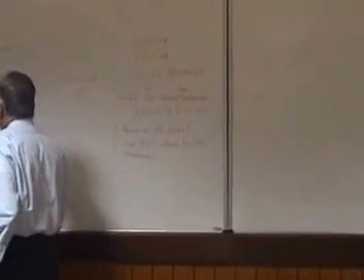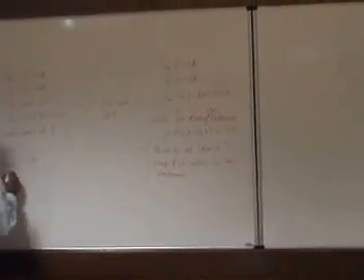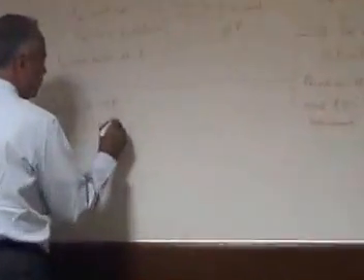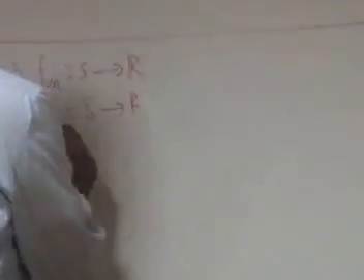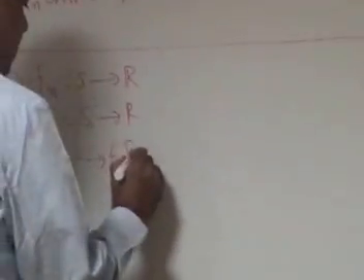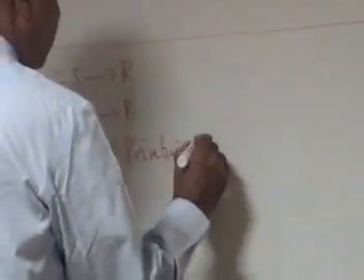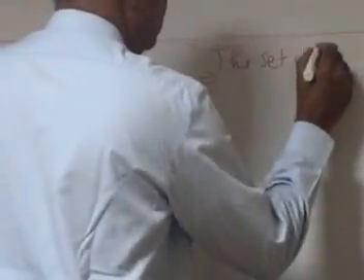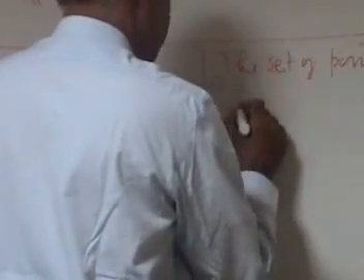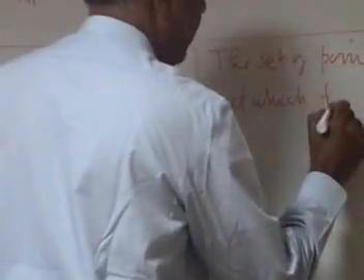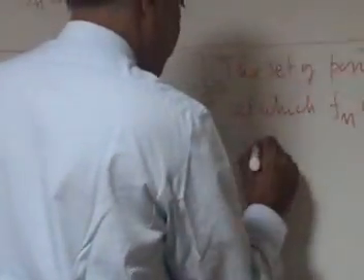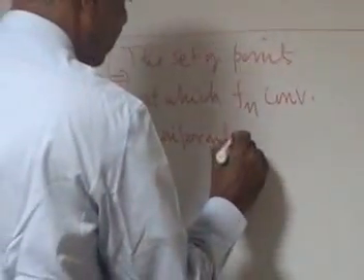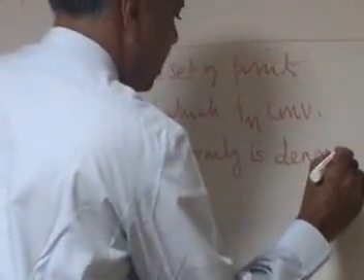So essentially, we'll sum it up by saying that Theorem 4.5: Fn mapping S to R, F mapping S to R, and Fn tends to F pointwise implies the set of points at which Fn converges uniformly is dense.